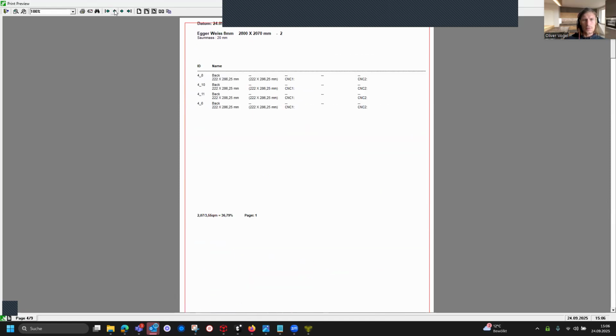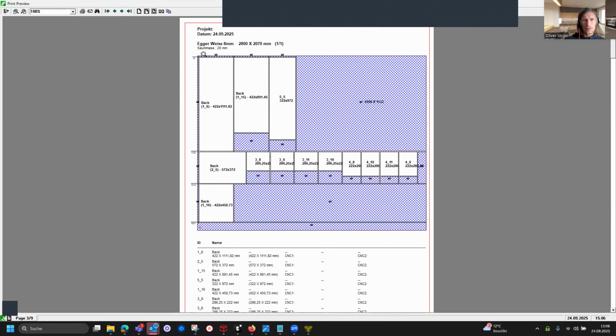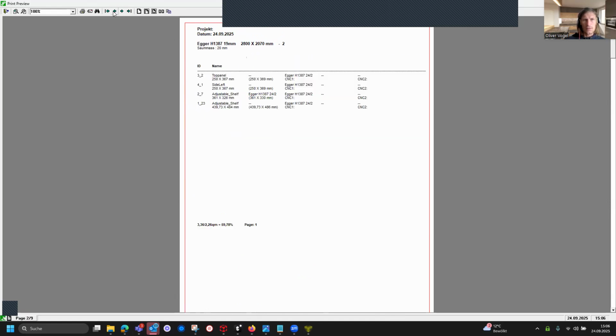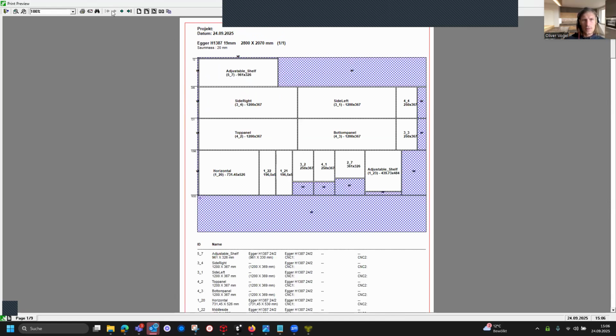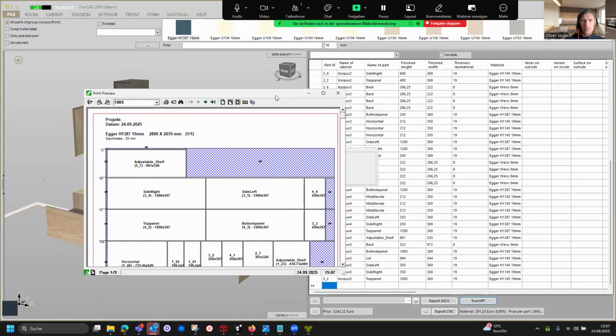And here, if we go back, we have this for the Agar H1387.